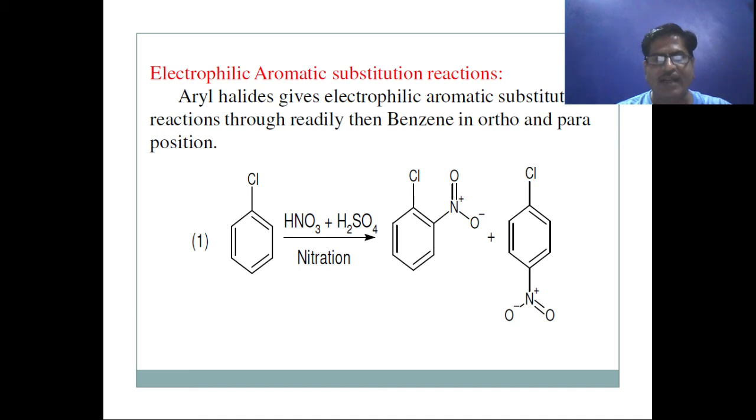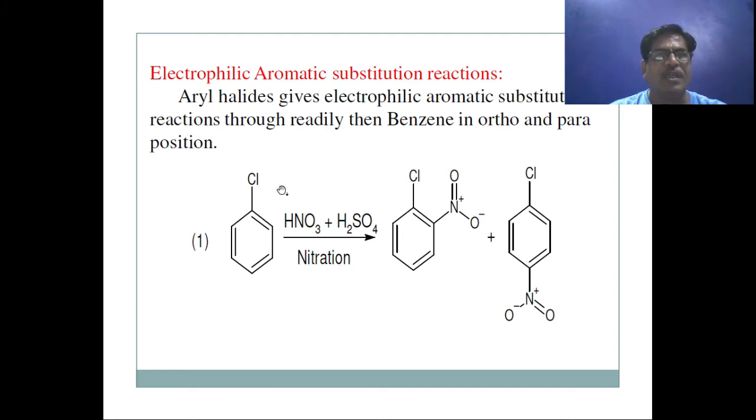Halides direct subsequent reactions ortho and para, which makes them unusual, as deactivators are usually meta directing. The weak deactivation is due to the electronegativity of the halogen, making the intermediate cations less stable than those produced when benzene undergoes substitution.